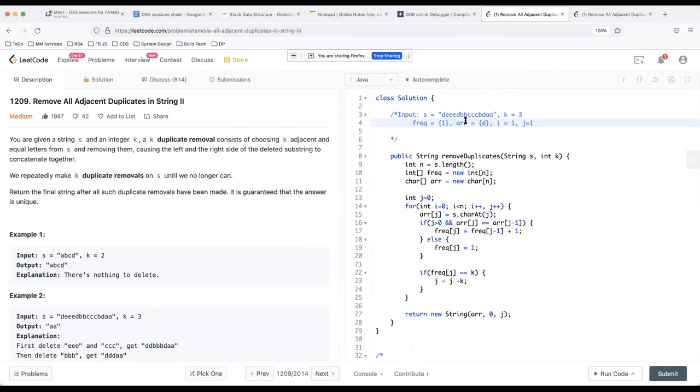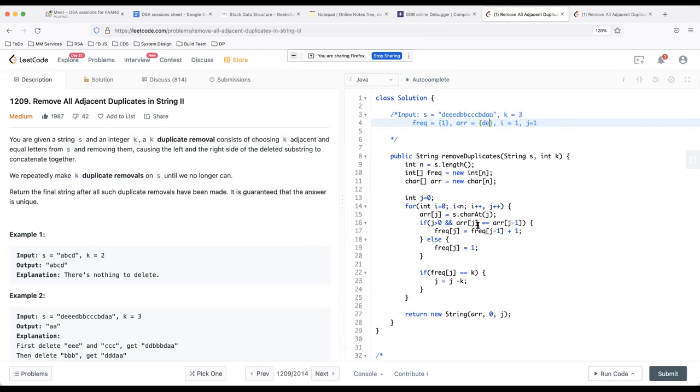Now, the first step we do is we blindly copy the ith character into the jth location in the array. So the ith character is E. So we copy this into the array at the jth location, which is j equal to 1, over here.